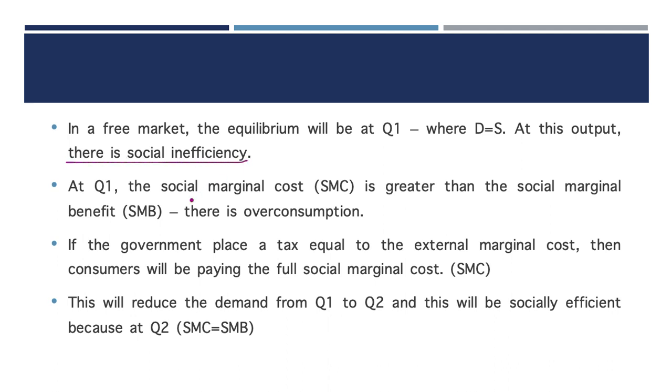That one I already stated. So now the government has to impose this kind of tax, the Pigou tax, so that social marginal cost is equal to social marginal benefit. So that is basically why the Pigouvian tax is in existence and how it works, right?